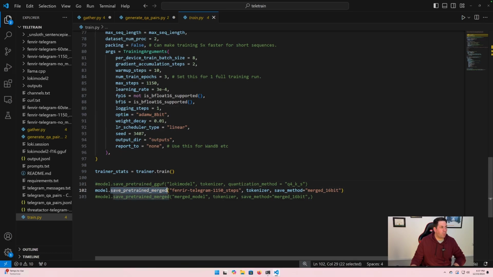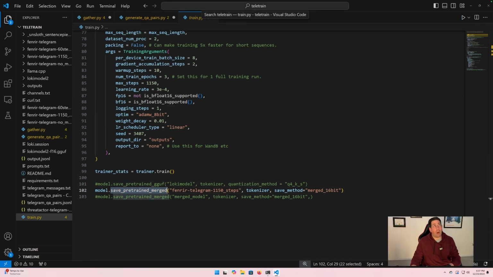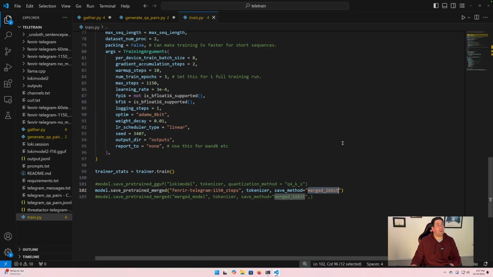So what we ended up doing is saving the pre-trained merge. If you remember, I said LoRA adapters are saved separately. And so what we're doing here is we're saying merge the LoRA adapters with the underlying base model, Llama 3.1, and save it. So that's what we're doing. And we're saving it in a merged 16-bit format.